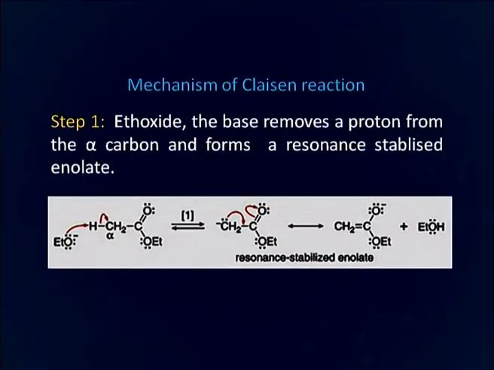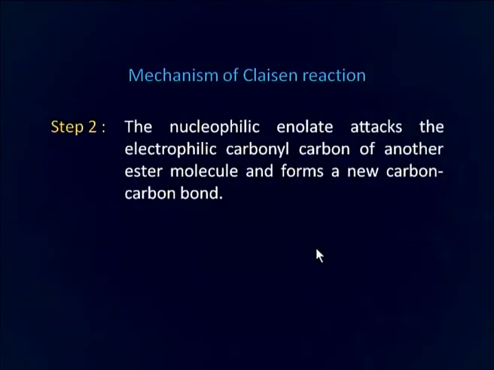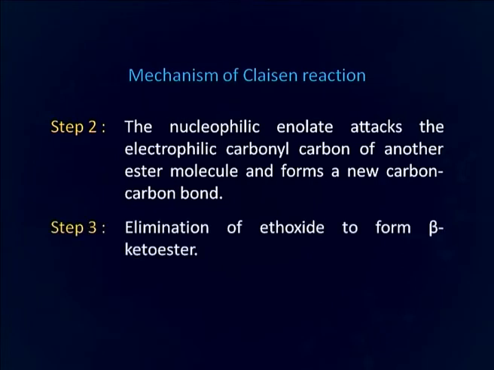In the mechanism of Claisen reaction, the first step is the formation of carbanion. Ethoxide, the base, removes a proton from the alpha carbon and forms a resonance stabilized enolate. As you can see here, this is ethoxide, which removes the hydrogen from the alpha carbon and forms an enolate which is stabilized by resonance. In step 2, the nucleophilic enolate attacks the electrophilic carbonyl carbon of another ester molecule and forms a new carbon-carbon bond. And in step 3, elimination of ethoxide takes place to form beta keto ester.